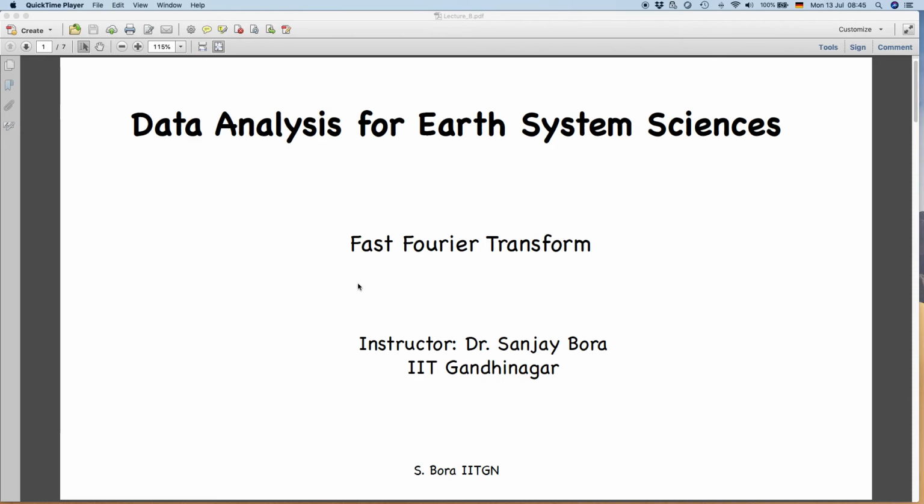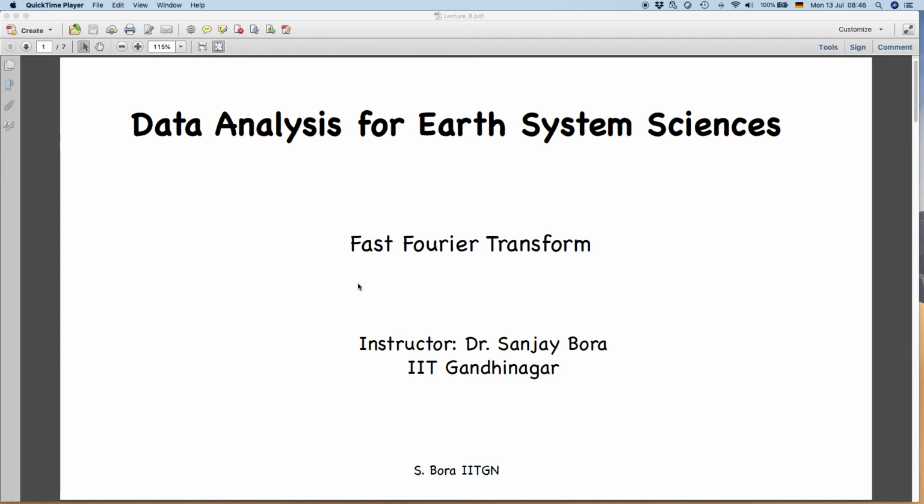However, if you have a large amount of data, like 10,000 or 100,000 data points, computing the discrete Fourier transform can become computationally inefficient. That means it may take a longer time, right? We saw a small example for 4 data points in the last class, which was simple, but in practice you may have a large number of data points. In that case, computing the discrete Fourier transform may become cumbersome.